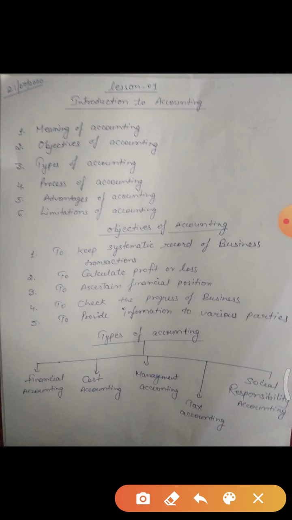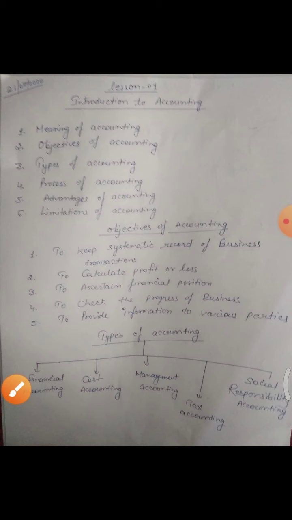The last point of objective is to provide information to various parties. Various parties means there are some persons who are taking interest in your business. They want information from your business, what the condition of your business is, what the assets of your business are, what the liabilities of your business are. So what are these parties?